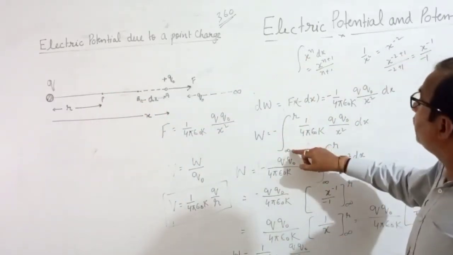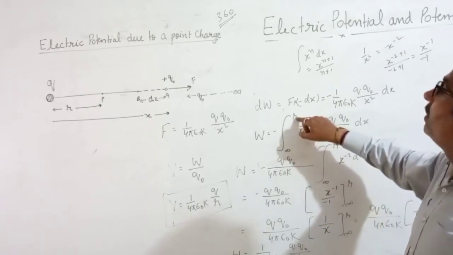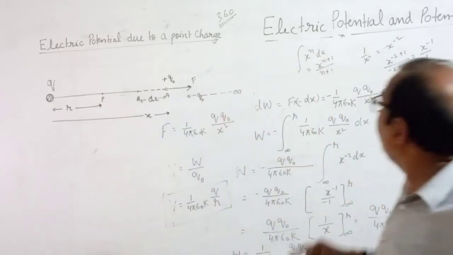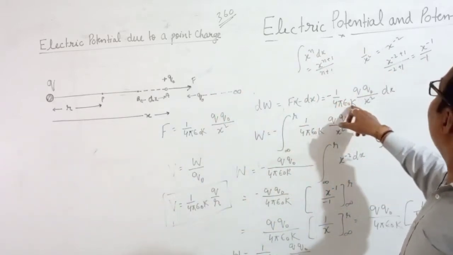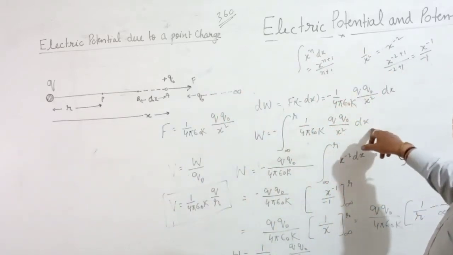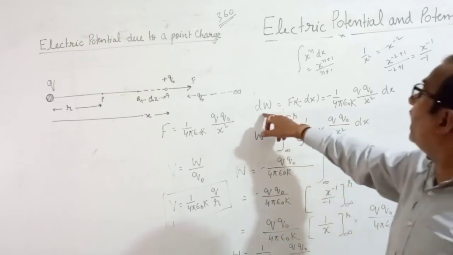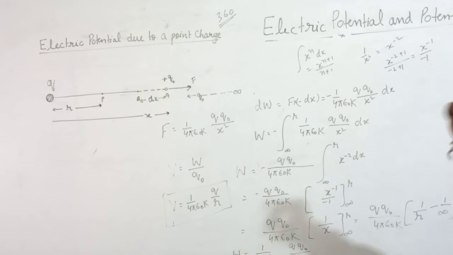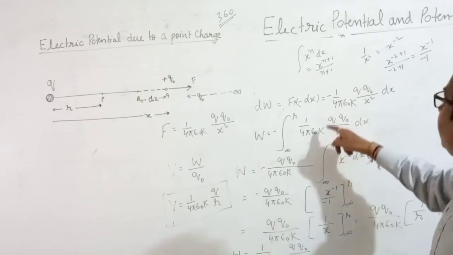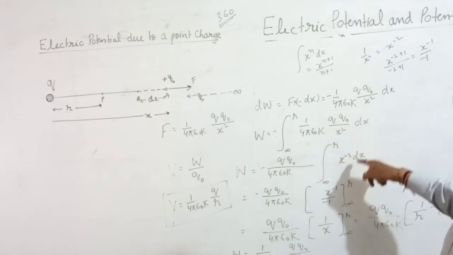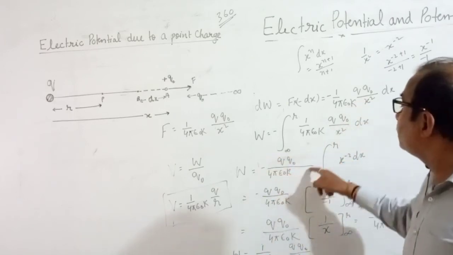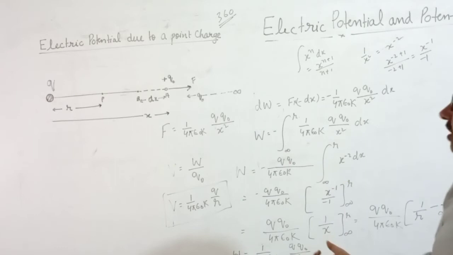So you take the limit from infinity to r. Infinity is the beginning, r is the final point. 1 by 4 pi epsilon naught q naught dx. This side is also integrated; the integration of dw is W. Now on this side, only x square can be integrated. So x power minus 2 dx. All this comes out because they are constant.